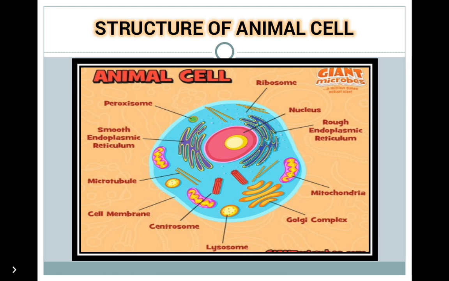Endoplasmic reticulum. There are two types of endoplasmic reticulum: rough endoplasmic reticulum and smooth endoplasmic reticulum. Endoplasmic reticulum are a network of tubules which are involved in synthesis, storage and transportation of substances within the cell. They also aid in protein synthesis. Then ribosomes, they are small granular structures scattered in the cytoplasm and are responsible for protein synthesis.